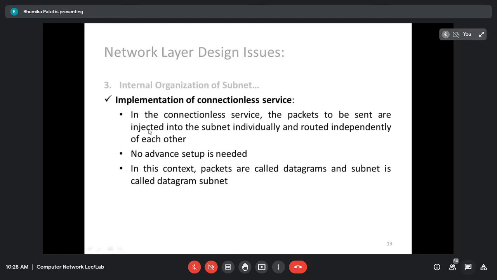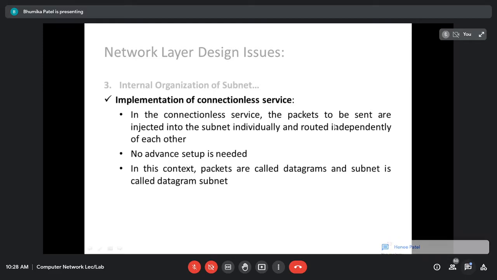First the theory, then I am going to show you one example. In the connectionless service, the packets to be sent are injected into the subnet. Do you know what a subnet is? Everyone knows what a subnet is? Yes, ma'am. Whenever you divide your network into smaller parts, each individual part is called a subnet, right?